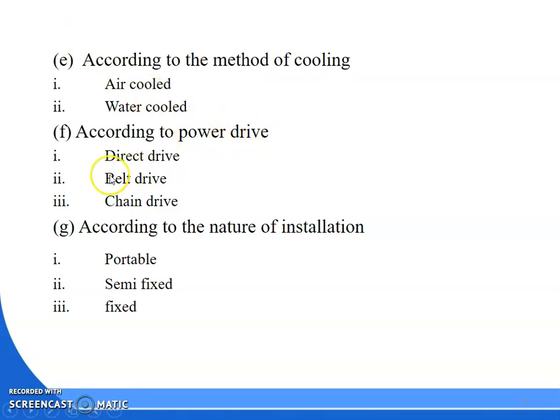According to the power drive: direct drive, belt drive and chain drive. Then according to the nature of installation: portable, semi-fixed and fixed. These are the classification of what? Classification of air compressor.